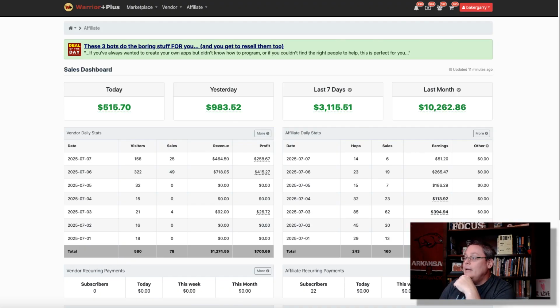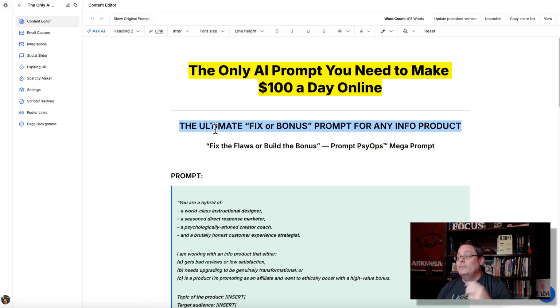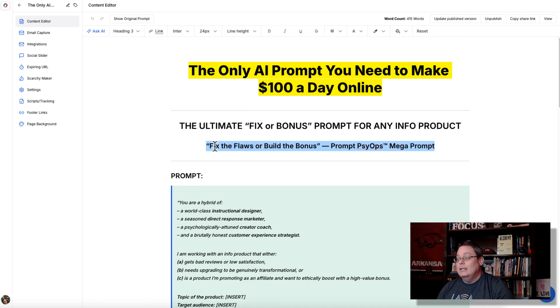So the idea here is there's a link in the description. This is the only AI prompt you need to make $100 a day online because it's the ultimate fix or bonus prompt for any information product. It's going to fix the flaws or build the bonus. Understand that building a bonus for an information product is technically fixing the flaws of the information product. You make the product better by creating an excellent bonus.